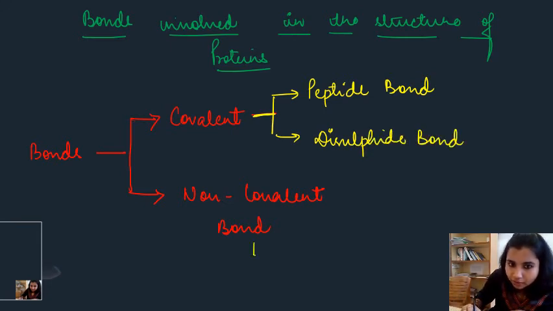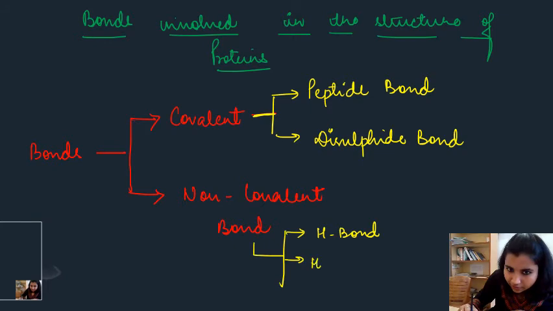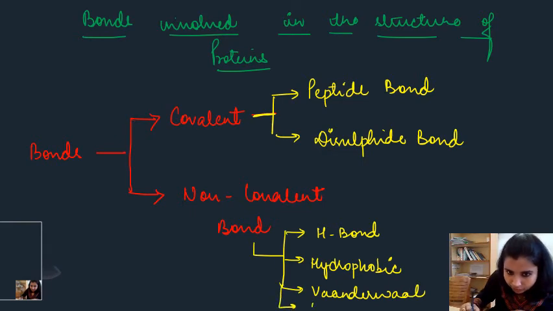And if we talk about the non-covalent bonds, it includes hydrogen bond, hydrophobic interactions, van der Waals, and ionic bond. So these are the bonds which are involved in the structure of the protein.